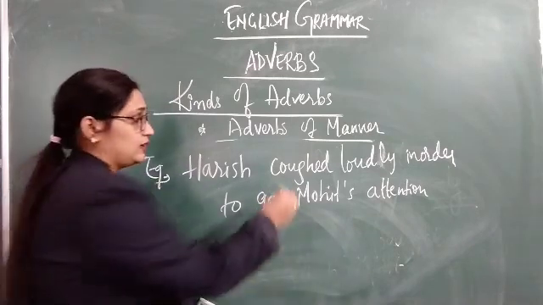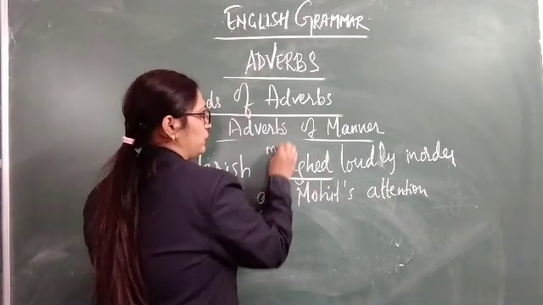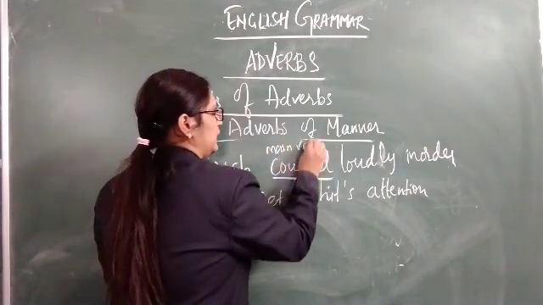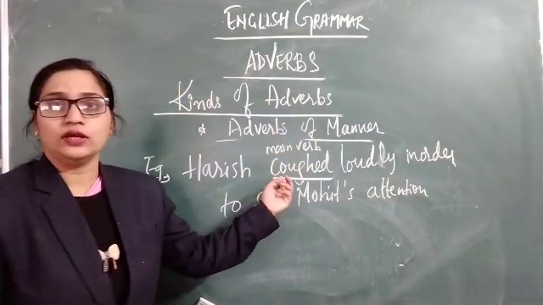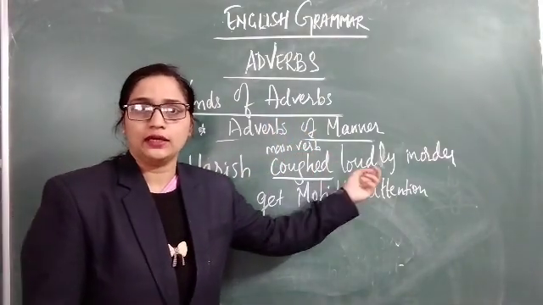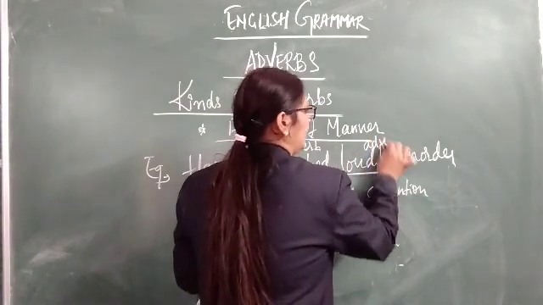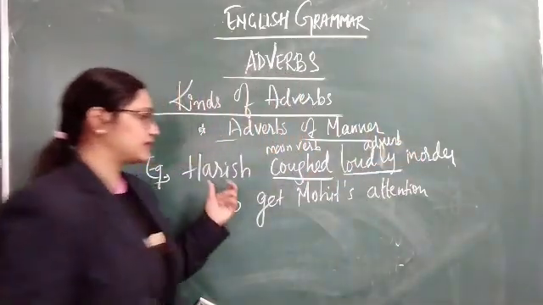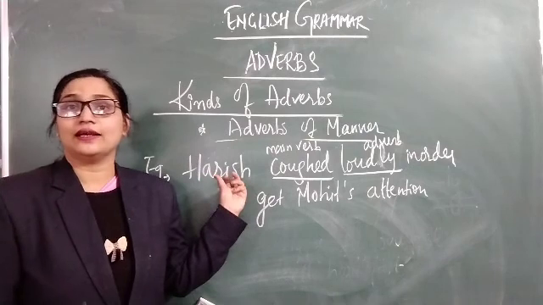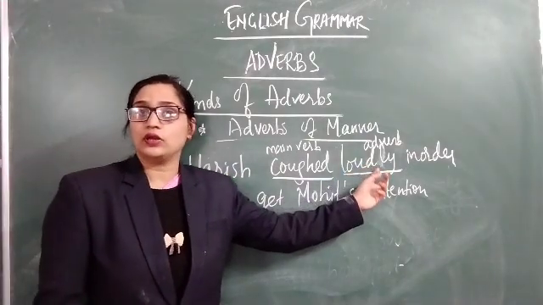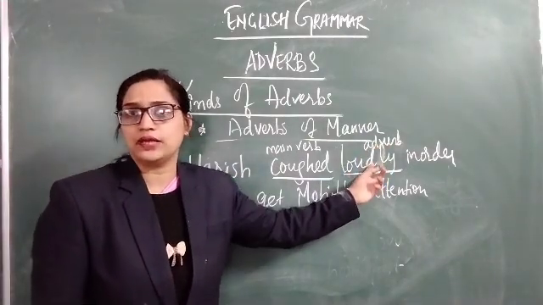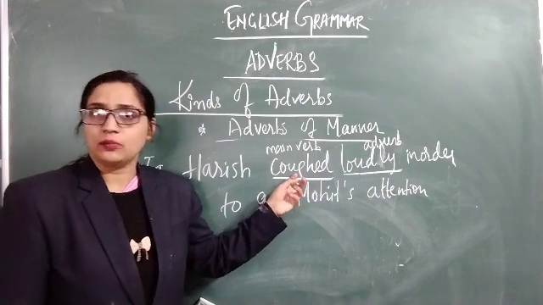Here, coughed is the main verb. In this sentence, coughed is the main verb and loudly is an adverb. This loudly adverb is placed after the main verb.